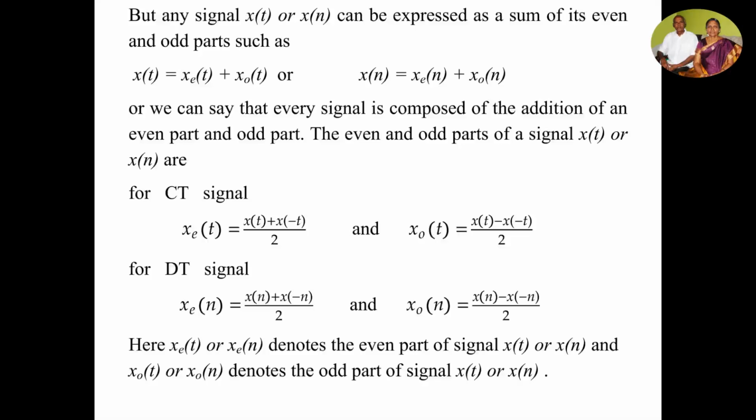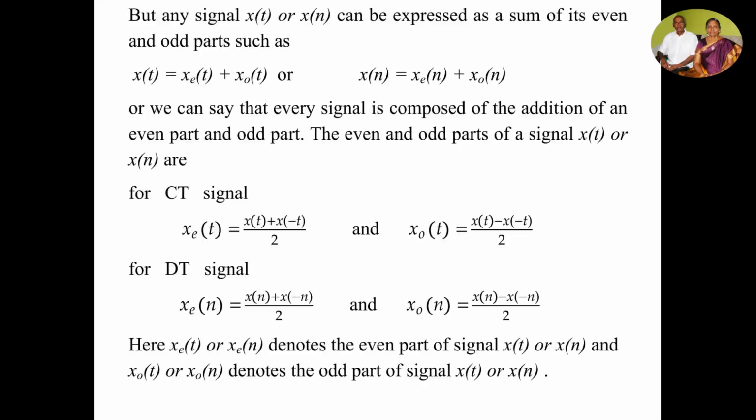The even and odd parts of a signal can be derived from the signal itself by using the formula for CT signal. Xe of t, that is the even part of the signal, is equal to x of t plus x of minus t by 2, and the odd part of the signal xo of t is equal to x of t minus x of minus t by 2.